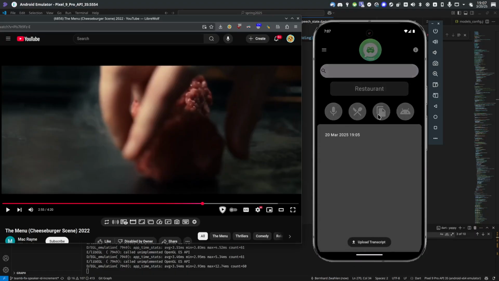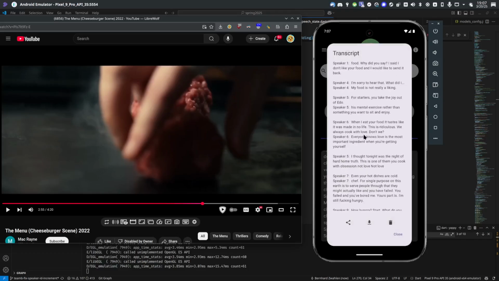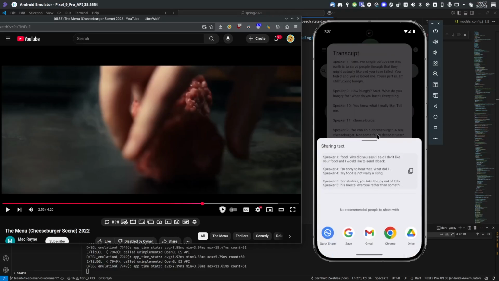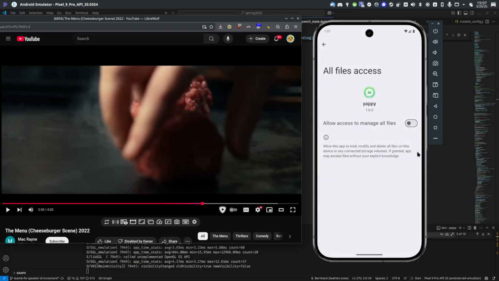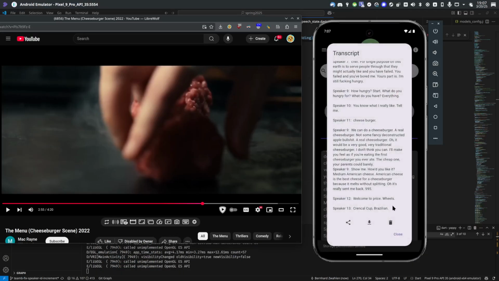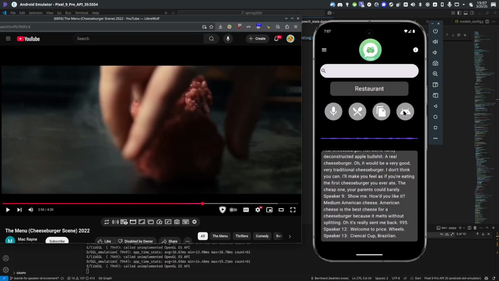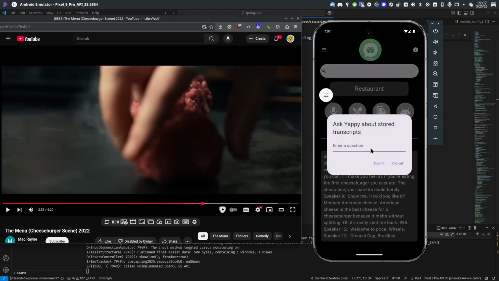Close. Here we have our original transcript. You can share it through the phone share interface. You can download it, which does prompt you for access to your phone hardware, or you can delete it. And finally, I'm going to ask questions about all of our transcripts. Let's ask